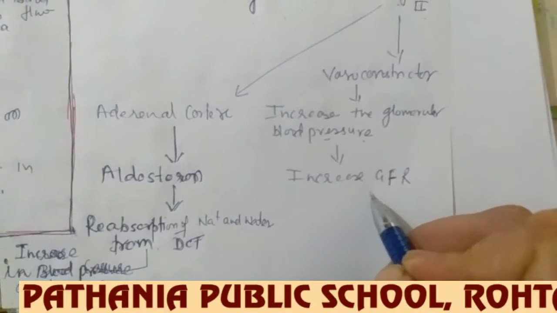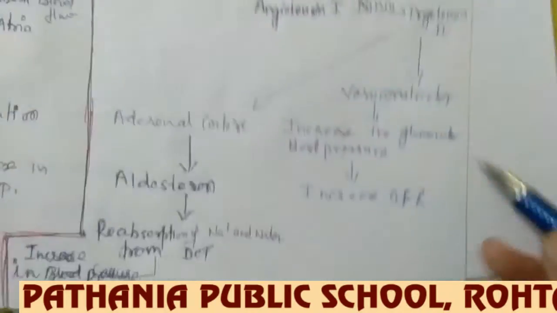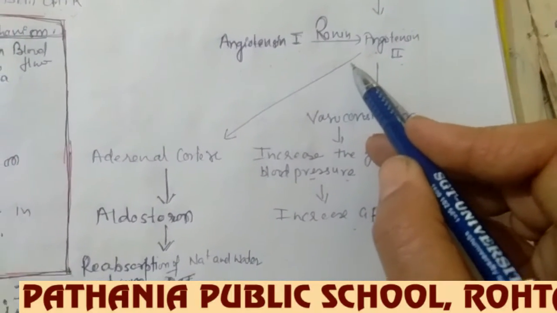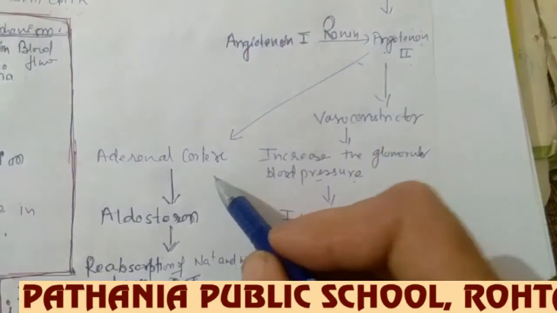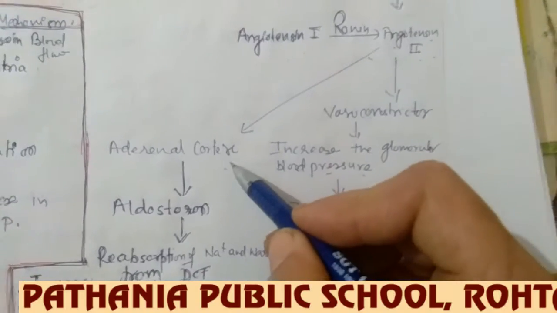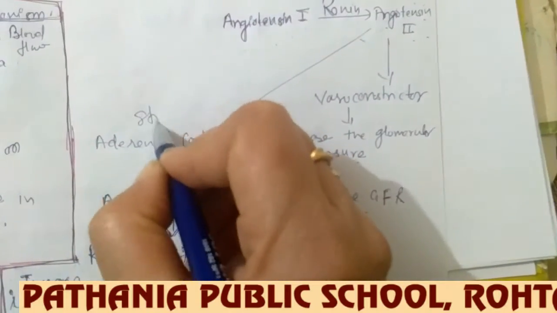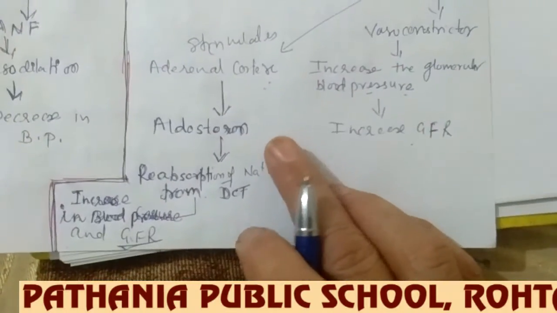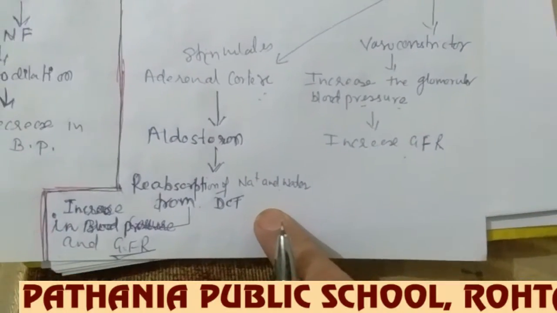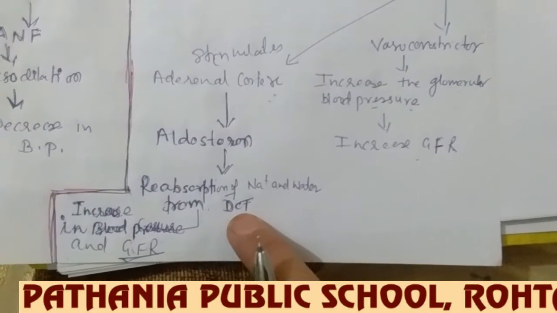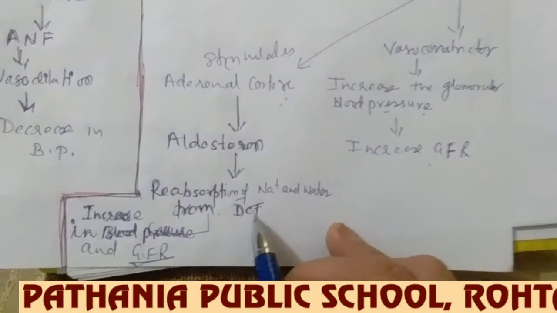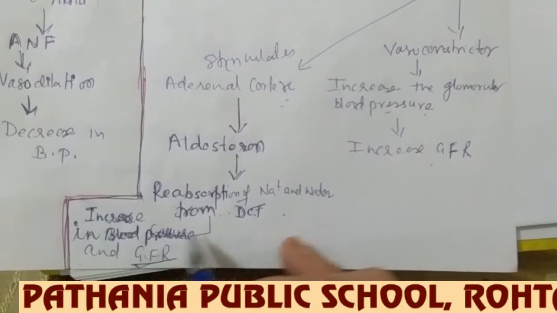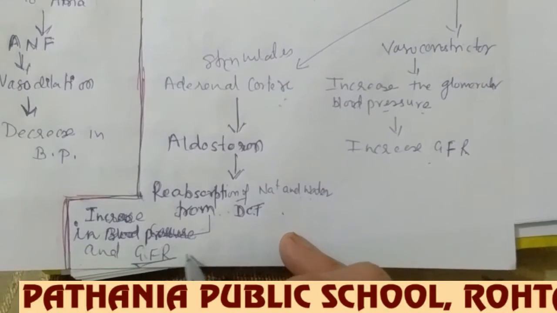Another way angiotensin regulates the kidney is that angiotensin stimulates the adrenal cortex, and this adrenal cortex then releases the aldosterone hormone, and this aldosterone helps in the reabsorption of sodium and water from the distal convoluted tubule, and absorption of water and sodium results in an increase in blood pressure and GFR, glomerular filtration rate. So this is another mechanism that is called RAS.